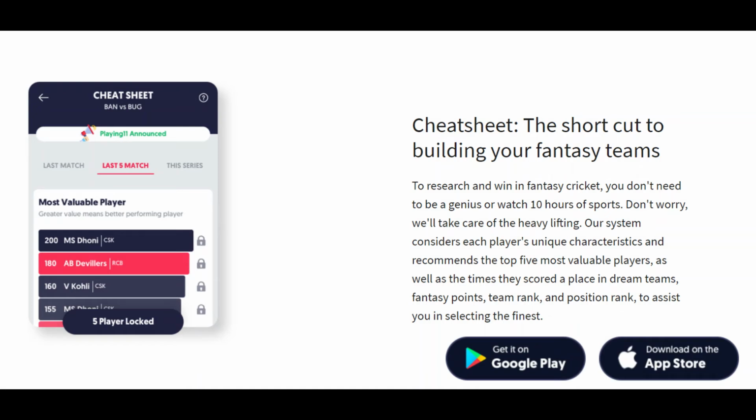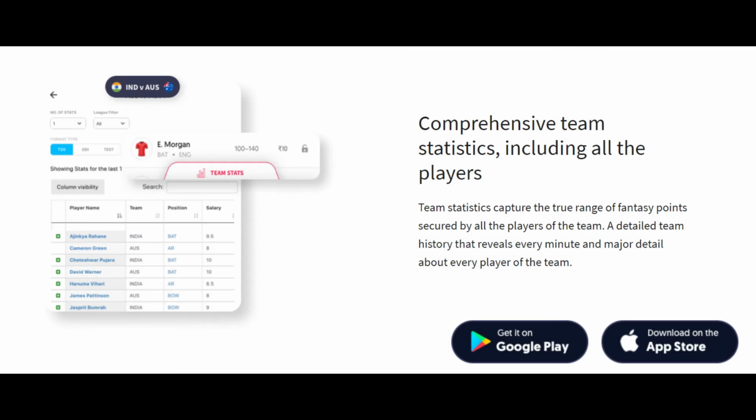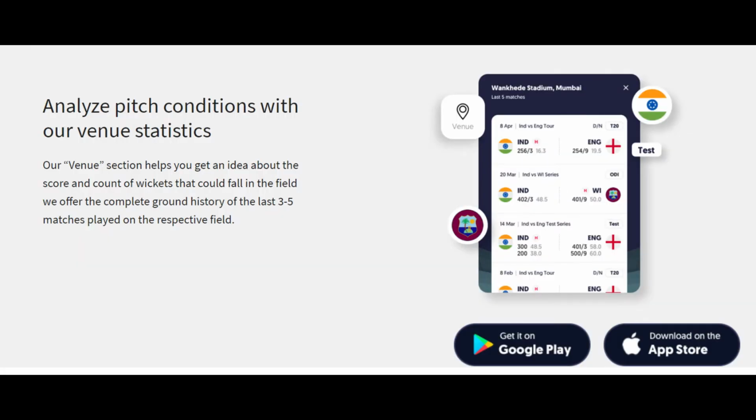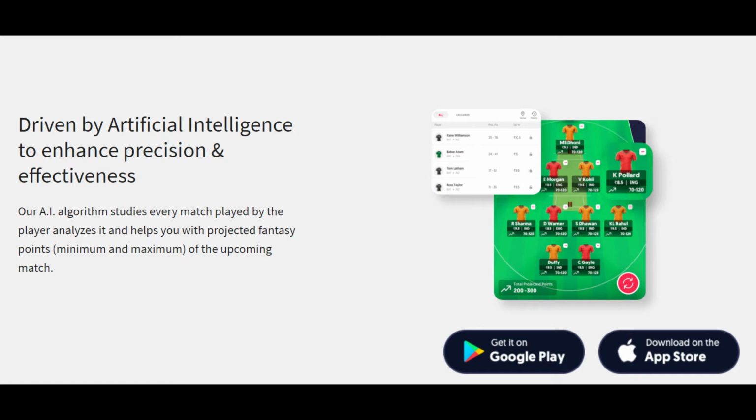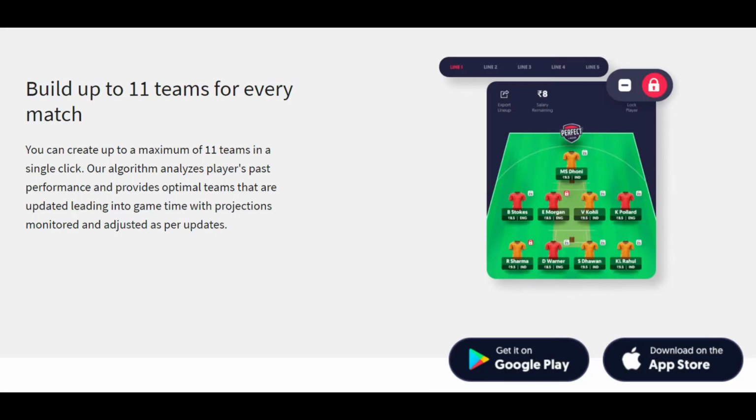You might have wondered if there is any solution for this headache. And if you are one of those guys, then Perfect Lineup is your perfect solution. This user-friendly application allows you to make multiple teams using stats, past player performances, player graphs and detailed analysis. You can get all these things at your fingertips just by installing this app from the Google Play Store or Apple Store. And that's not the end. If you are lazy and if you still want to make money, then Perfect Lineup will help you do that. They'll make up to 11 teams for you by just a single press of a button.